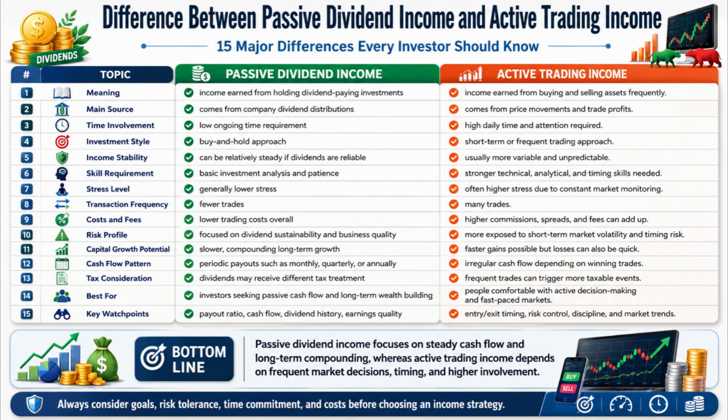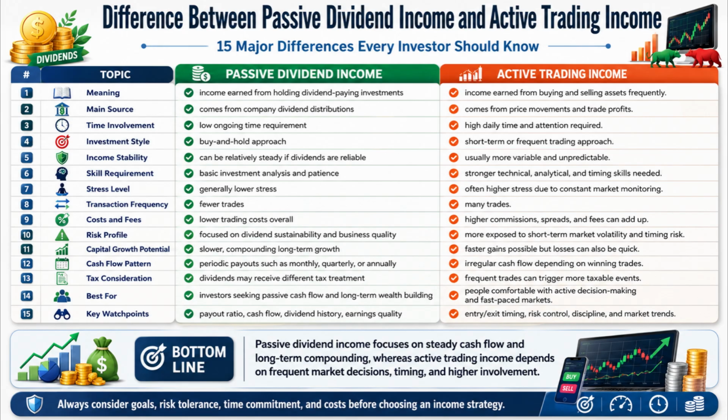Number 5. Passive dividend income can be relatively steady if the dividends are reliable, whereas active trading income is usually more variable and unpredictable. Number 6. Passive dividend income typically needs basic investment analysis and patience. On the other hand, active trading income needs stronger technical, analytical, and timing skills. Number 7. Passive dividend income is generally associated with lower stress, whereas active trading income often creates higher stress because of constant market monitoring.